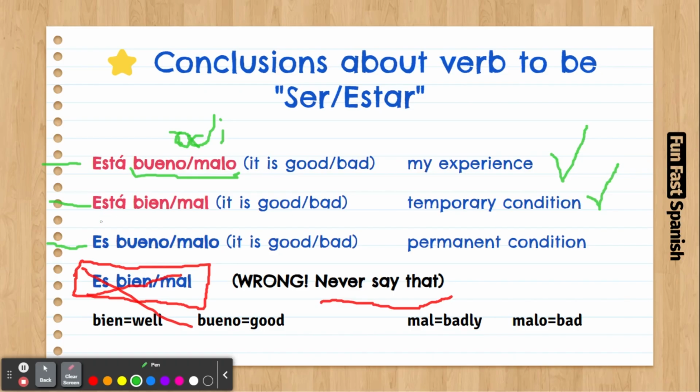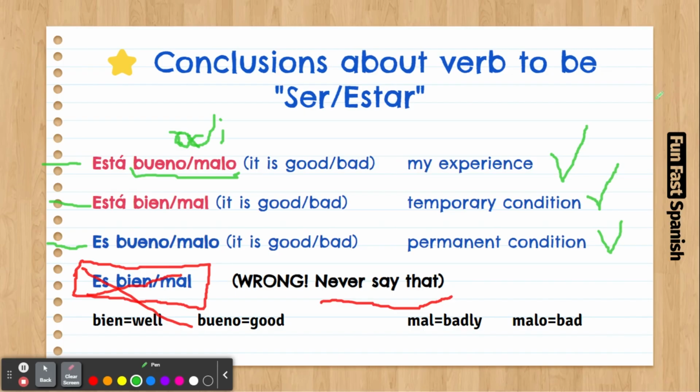And for the verb ser, you can only use bueno and malo. And this is just for permanent conditions. All right. So it's good all the time, or it's bad all the time. That's it. If there is a restaurant that is bad, it's bad all the time. You say el restaurante es muy malo. The restaurant is very bad.